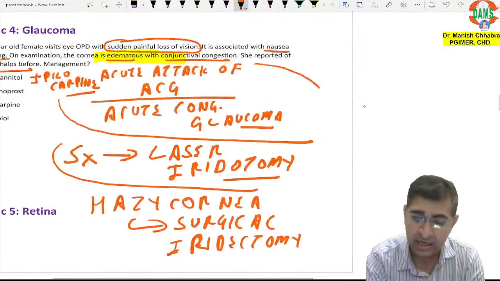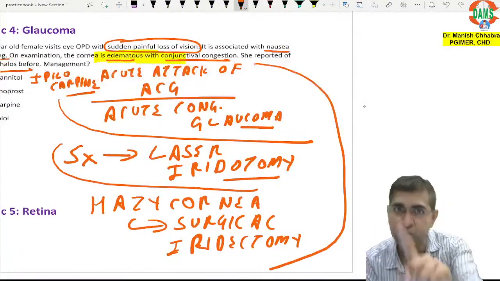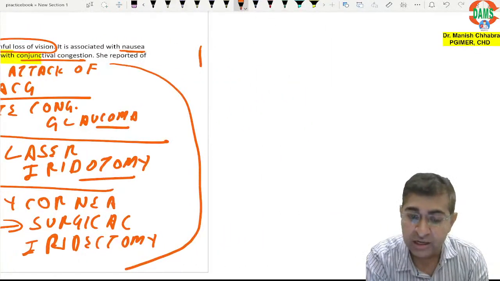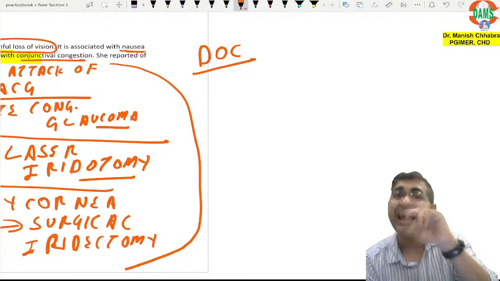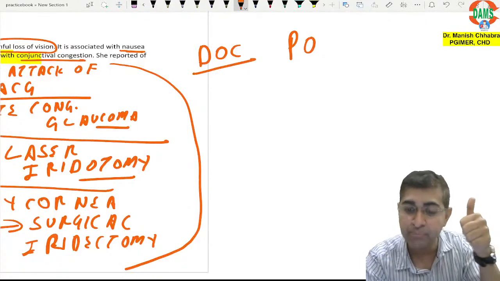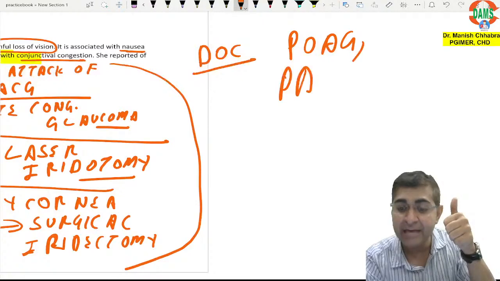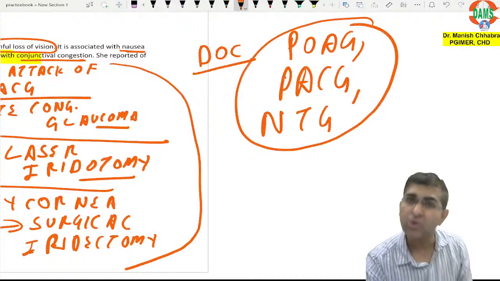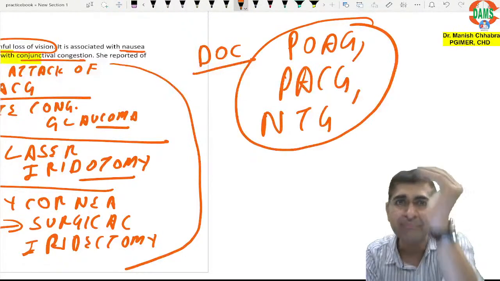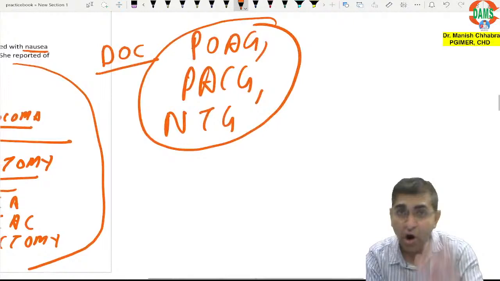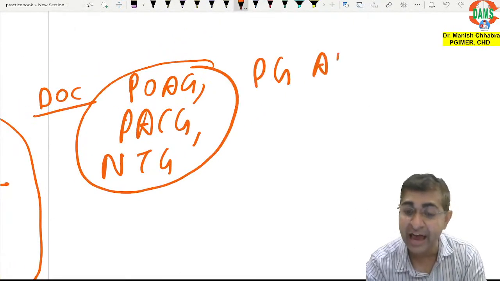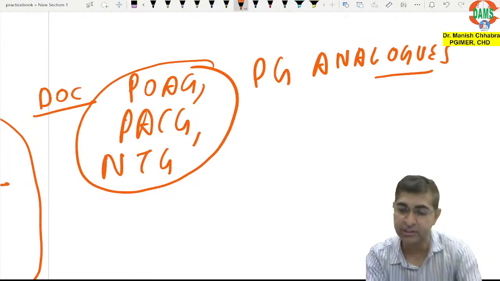So this is about acute attack of angle closure glaucoma or acute congestive glaucoma. But if I talk about the drug of choice, for any glaucoma, primary open angle glaucoma, primary angle closure glaucoma, normotensive glaucoma, the primary treatment is always medical management. The drug of choice for all these three types of glaucomas is prostaglandin analogs. I am telling you about medical management, boys and girls.